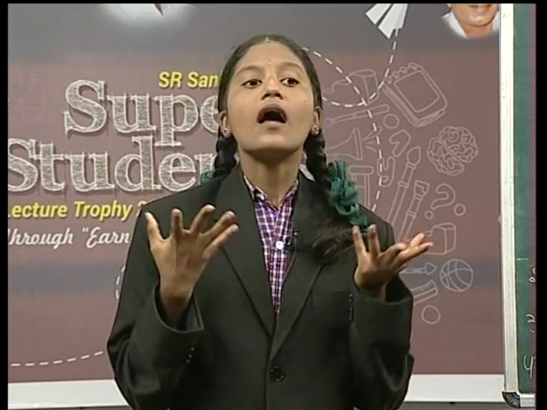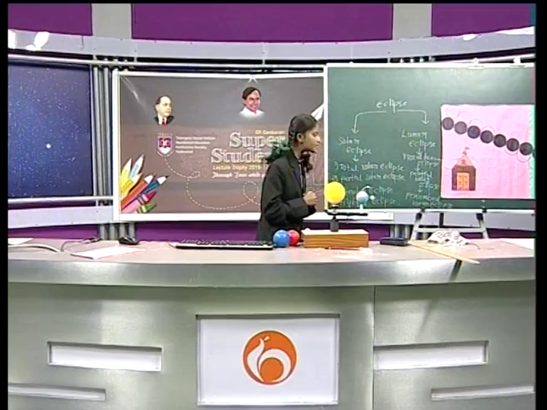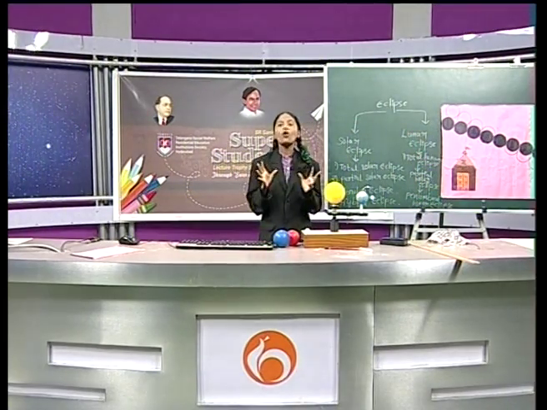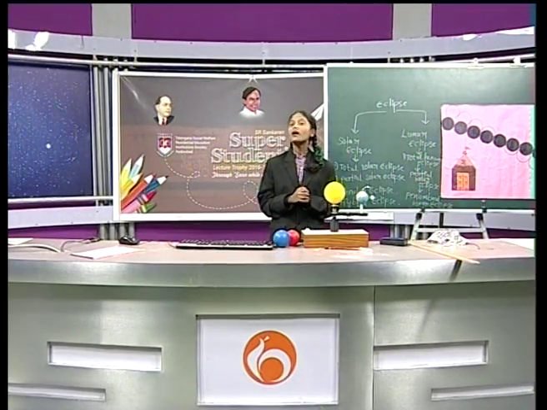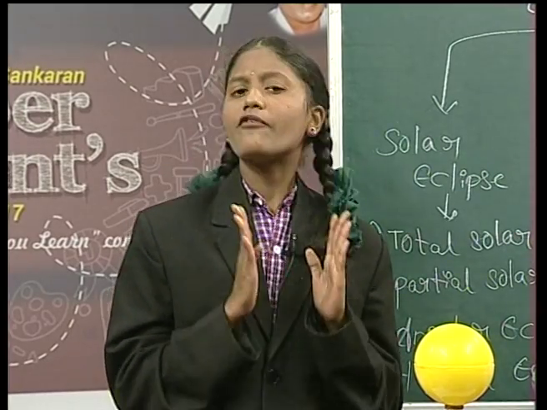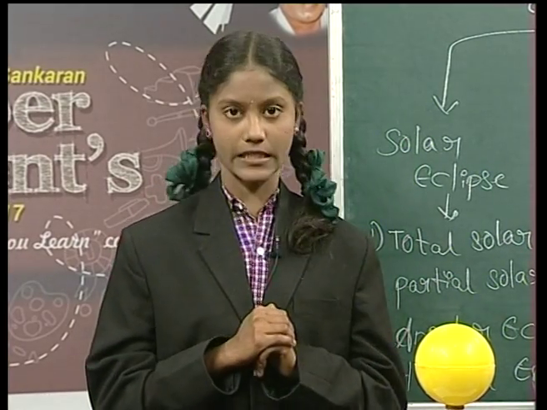Do you know, friends, when the total solar eclipse occurred? Okay, let me explain you about that. So friends, see here, a total solar eclipse occurred on the afternoon of February 16, 1980.